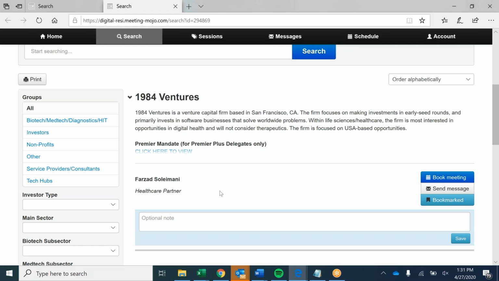And if for some reason your schedule becomes full, definitely send other attendees messages to schedule meetings outside of the platform. We strongly encourage that. We want you to get the most meetings as possible. And if you have any questions, please reach out to RESI at lifesciencenation.com.